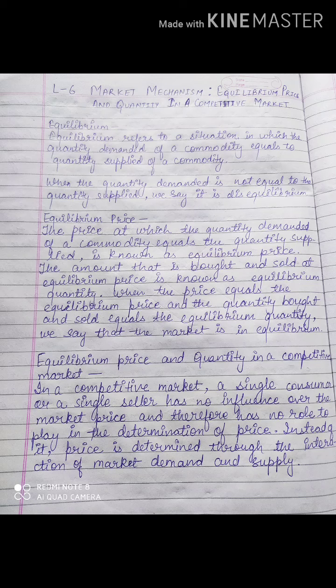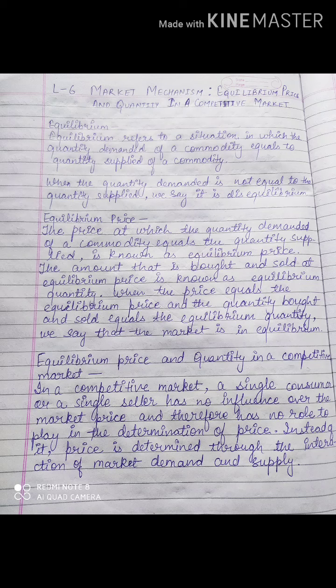Now what is equilibrium price? The price at which the quantity demanded of a commodity equals the quantity supplied. Do remember, at one point the demand and supply will meet. Where the demand and supply are meeting, we will check what the price is at that point of time. Fine. That price is the equilibrium price. Is it clear? The amount that is bought and sold at an equilibrium price is known as equilibrium quantity.